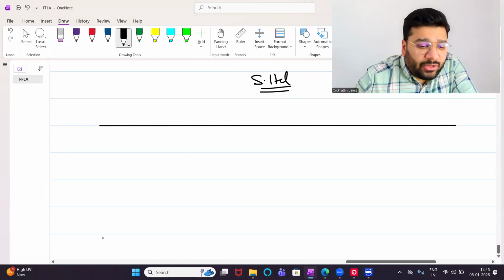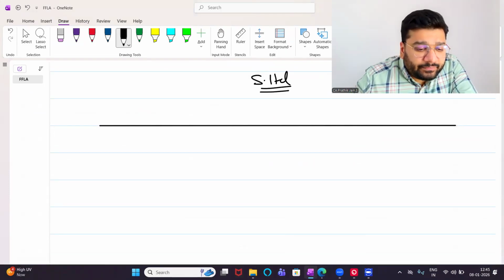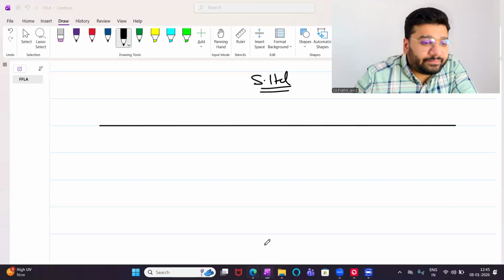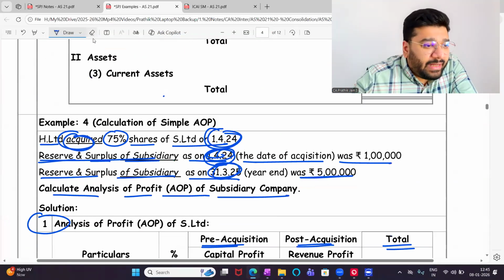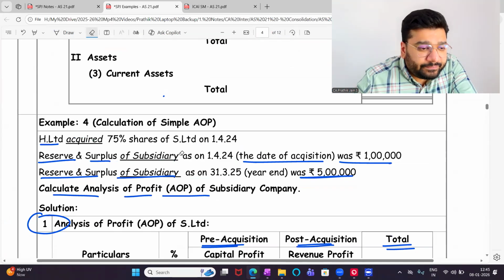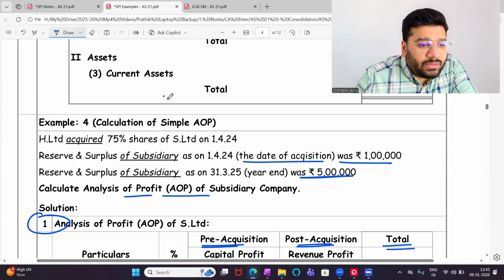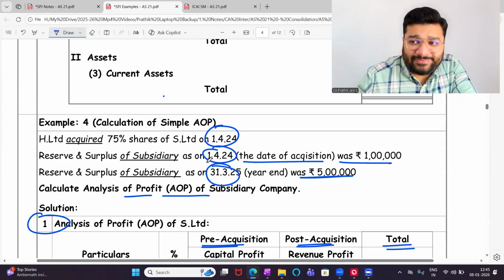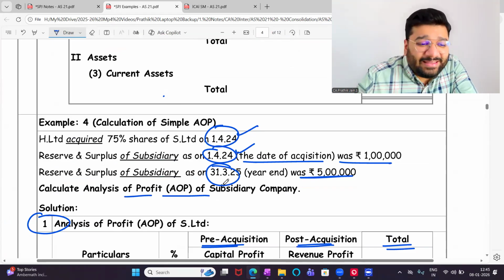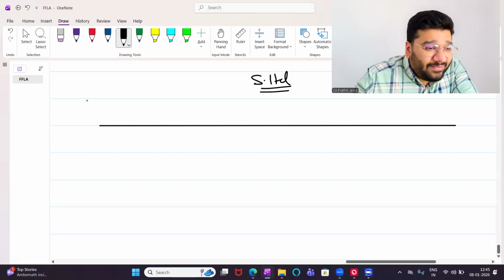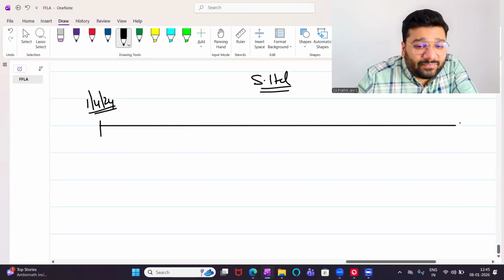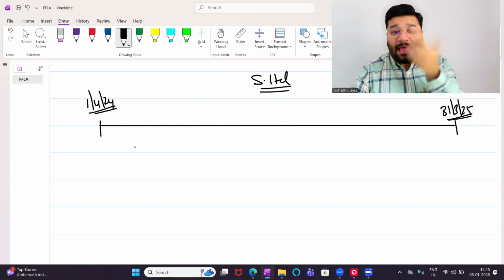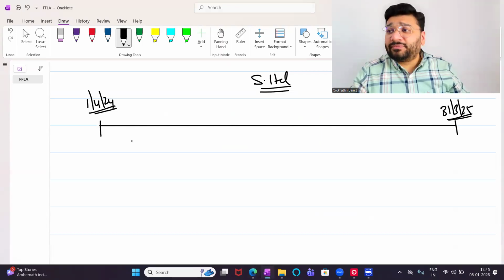In the question, can you observe and tell me how many dates are given? Online people, observe and tell me how many dates are given. 1/4/24 and 1/4/24, both are one date, and 31st March 25. Like that, 2 dates. 1/4/24 and 31/3/25. On 1/4/24, what happened? Please tell me, Lakshita, what happened on 1/4/24?